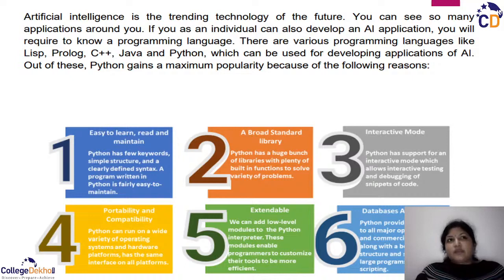Like suppose I'm writing a machine learning algorithm using a Python approach, right? So let us see what are the advantages, what are the uses, why Python is becoming popular among all the programming languages.